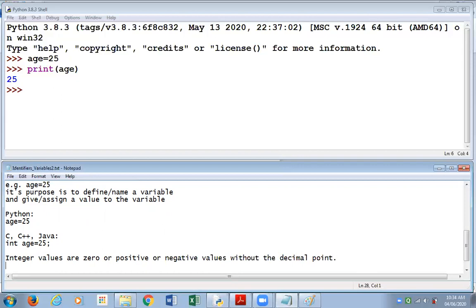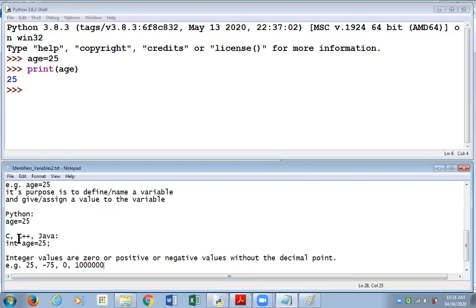So I'll share with you some examples, like the value 25, which I assigned to age, is a positive value without a decimal point. Say minus 75 is a negative value without a decimal point. 0. The values could be quite large also. I've written the value 10 lakhs. These are some examples of integer values.